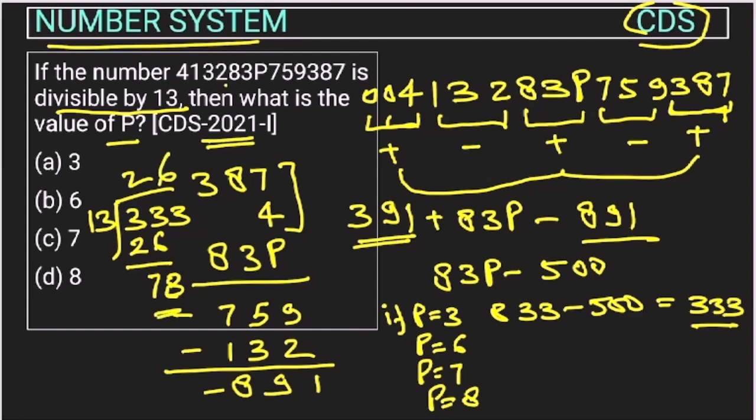So this is divisible. So if we are taking P as 8, then this number is divisible by 13, because we have to make this number divisible by 13, right? So the answer is option D. Did you understand? If not, watch it once again, you will get it.